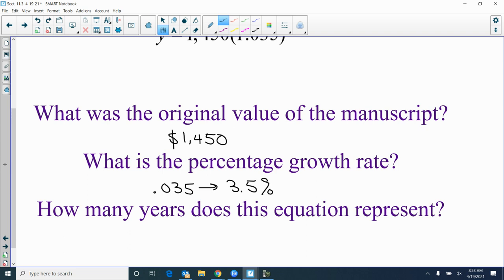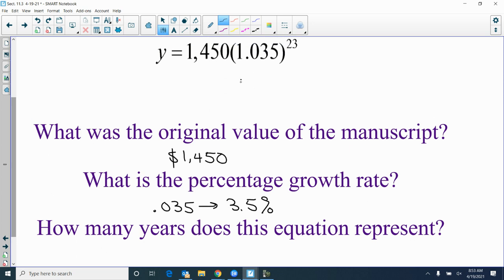And so it's going to be 3.5%. Okay. If it was 1.2, what would that be? What would that percentage be? 0.012. You're going the wrong way.